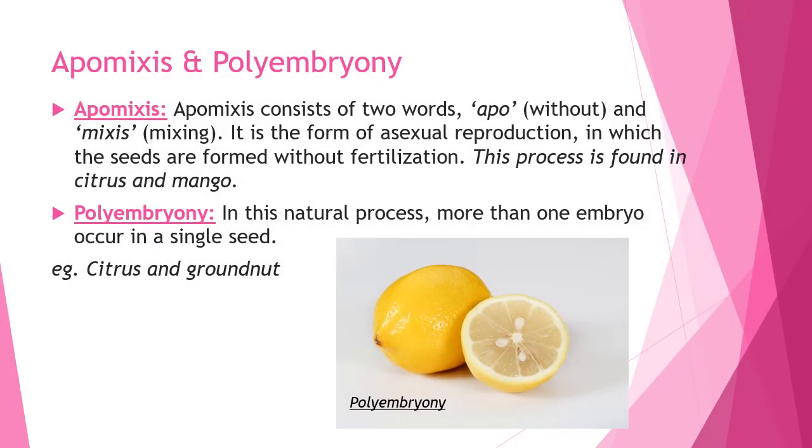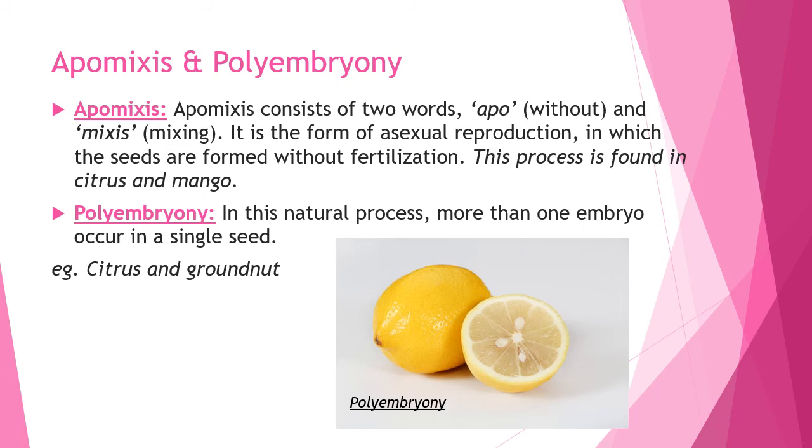Now we discuss apomixis and polyembryony. Apomixis consists of two words. Apo means without and mixis means mixing. Apomixis is a form of asexual reproduction which resembles sexual reproduction. But in this special natural process, the seeds are formed without fertilization.